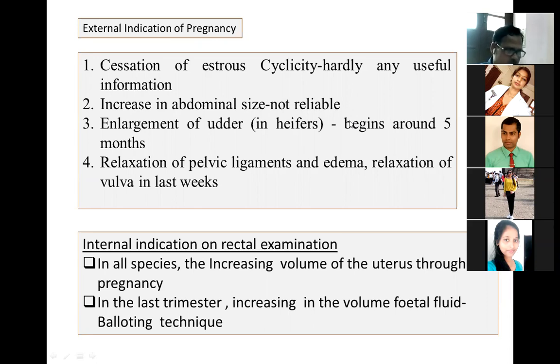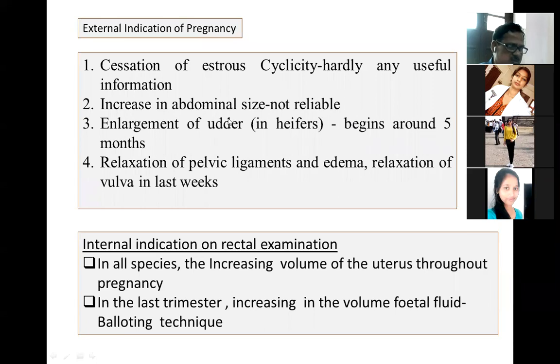I will discuss that later on, but first of all, I want you to understand what placentomes are. Placentomes are a combination of the fetal part in the form of cotyledons and the maternal caruncles in the form of crypts. I can show you the picture here. This is the clinical aspect. This has already been taught in the theory classes. This is a practical oriented class, so I will not go deep into the why and how. I will discuss the diagnosis.